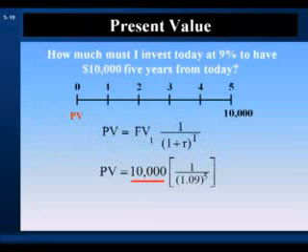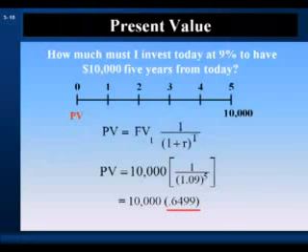We have a future value of $10,000 multiplied by a present value factor at 9% for 5 periods. Doing the math, we have a present value factor of 0.4699 and a present value of $6,499. So if $6,499 is invested today at 9%, we can create a future value of $10,000 in 5 years.